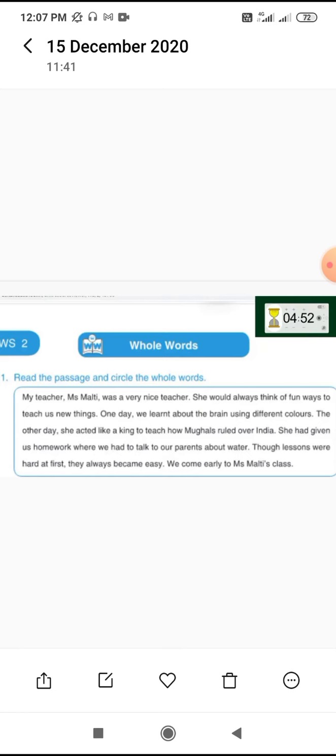The other day she acted like a king to teach how Mughals ruled over India. She had given us homework where we had to talk to our parents about water. Though lessons were hard at first, they always became easy. We come early to Miss Malti's class. So early, though and colors, these are your whole words. Please circle these words in your worksheet number 2.